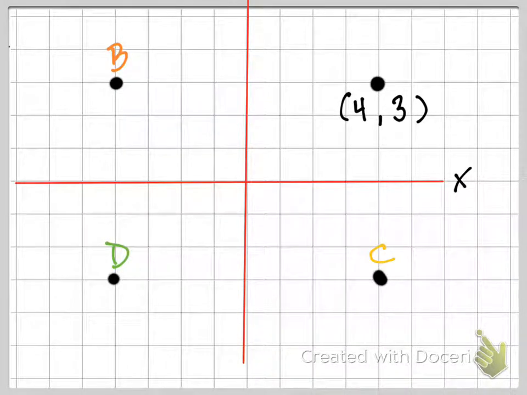So, if I was to reflect this point right here, that 4, 3, across about the x-axis, that one's our x, which point would it be? Which point would it become? Is it going to be point B, point C, or point D when I flip or mirror it across the x-axis? Izzy, what do you think the answer is? C. And why do you think it's C? Because we're reflecting across the x, right? Yeah, or flipping across the x.